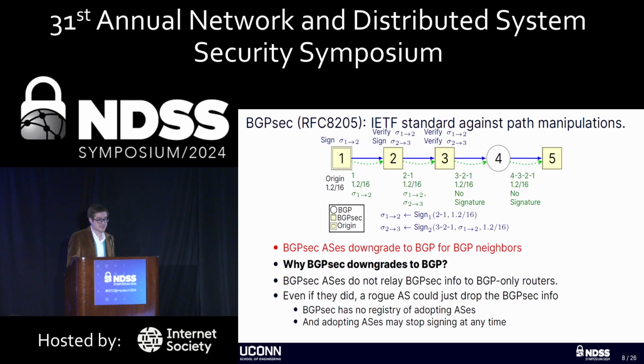There are a few reasons that BGPsec does this. One of the main reasons is that BGPsec has no registry of adopting ASs. An adopting AS may stop signing at any time for a number of reasons. Performance is one of them. But if an adopting AS can stop signing at any time, then there's also no way to prevent an attacker from simply removing the signatures.